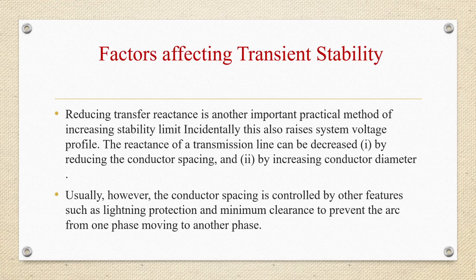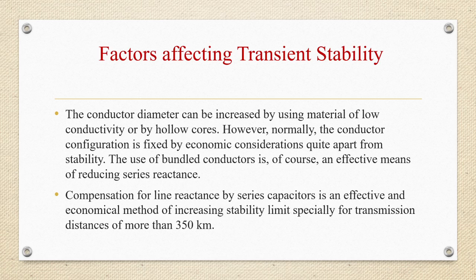Usually, however, the conductor spacing is controlled by other features such as lightning protection and minimum clearance to prevent the arc from one phase moving to another phase. The conductor diameter can be increased by using material of low conductivity or by hollow cores. However, normally the conductor configuration is fixed by economic considerations quite apart from stability. The use of bundled conductors is of course an effective means of reducing series reactance.